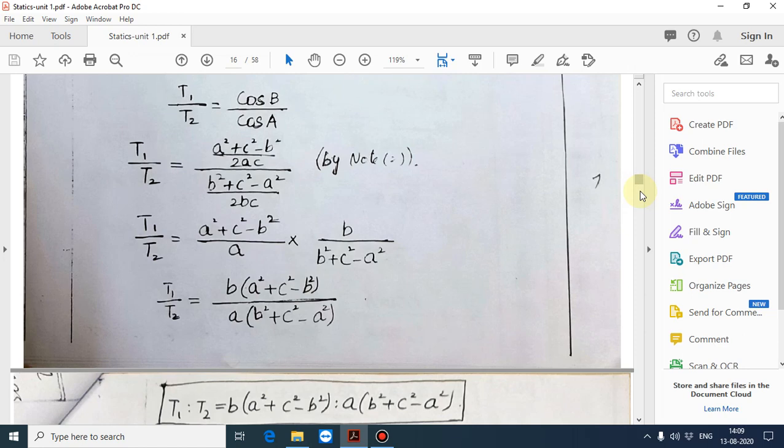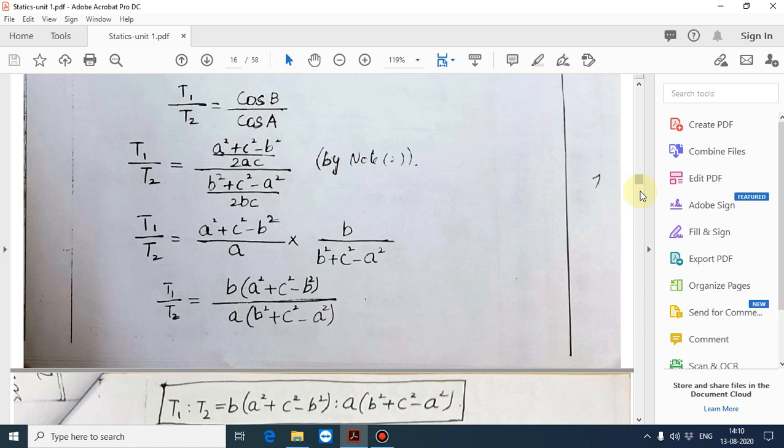Tensions on one side and the trigonometric terms on the other side, you keep it: T1 by T2 is equal to cos B by cos A. Now substituting the cosine rule, T1 by T2 is equal to (A² + C² − B²) divided by 2AC, divided by (B² + C² − A²) divided by 2BC. After cancelling everything, T1 by T2 is equal to B(A² + C² − B²) divided by A(B² + C² − A²).